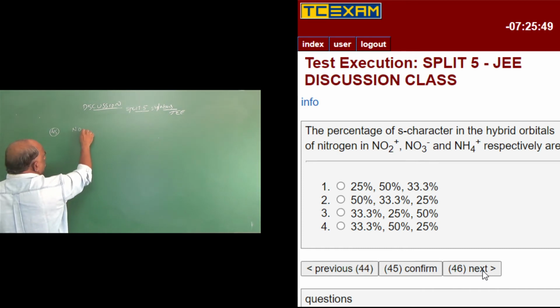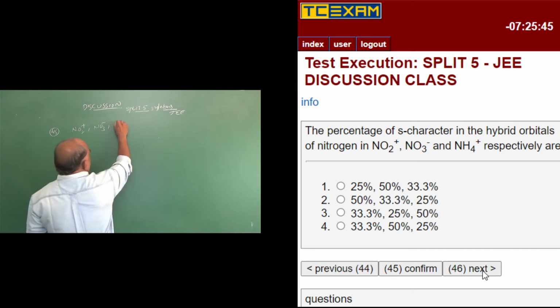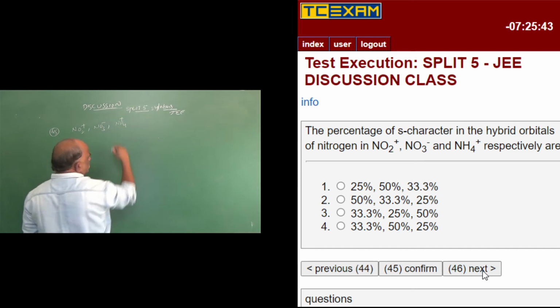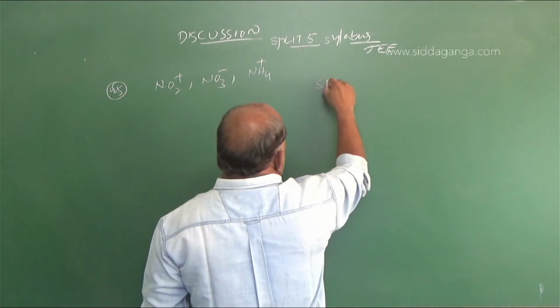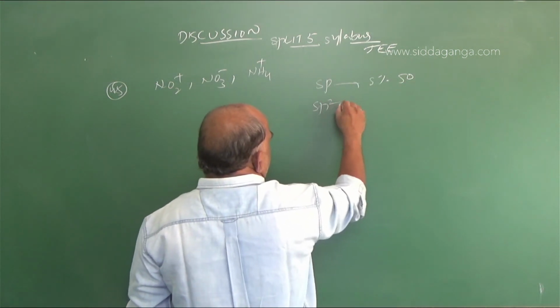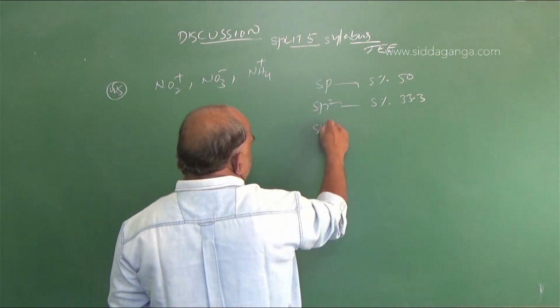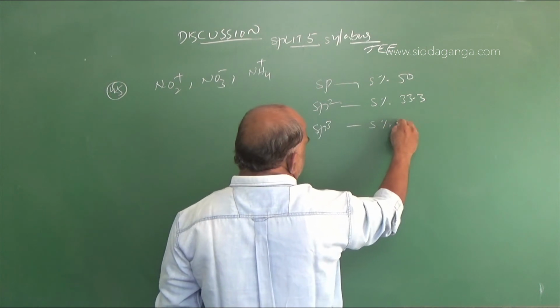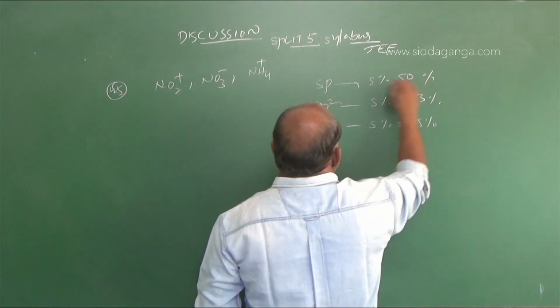This is a very simple direct question. We know that sp hybridization has s percentage 50, sp2 hybridization 33.3, sp3 hybridization 25. These are the basic fundamental points.